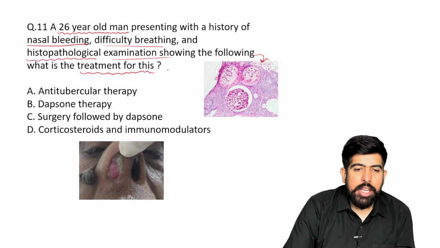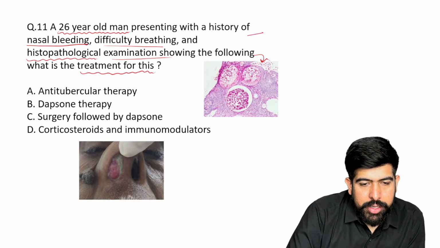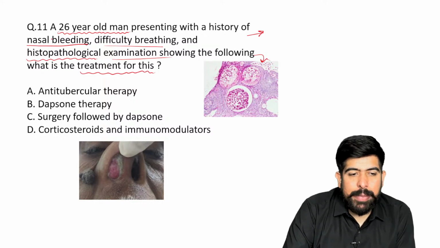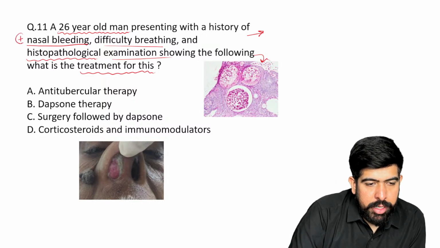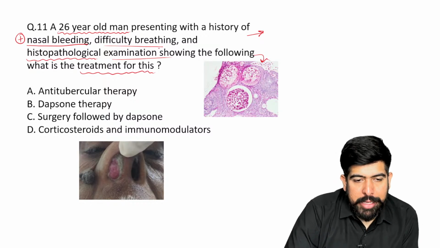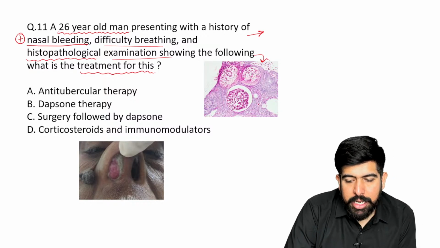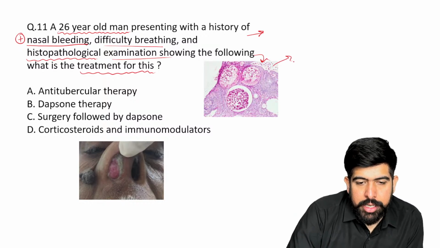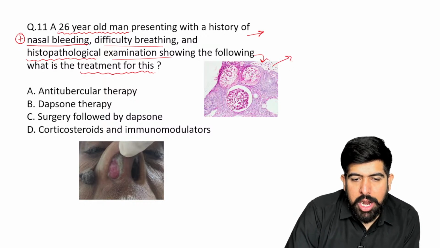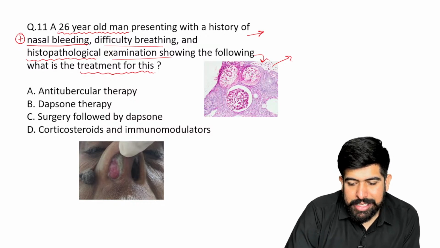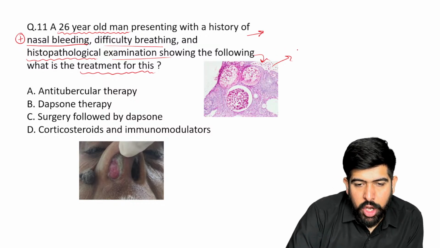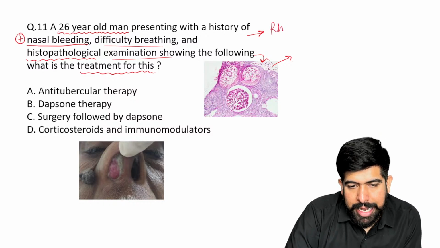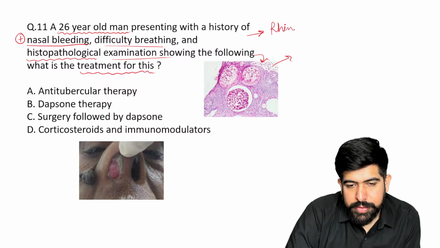Very good, very good. So first of all, write it down here. As clearly mentioned, a man with nasal bleeding. Please remember, nasal bleeding. Histopathological examination is given. What is seen here? Can you see these are round shaped, right? And this is exactly your diagnosis: rhinosporidiosis.